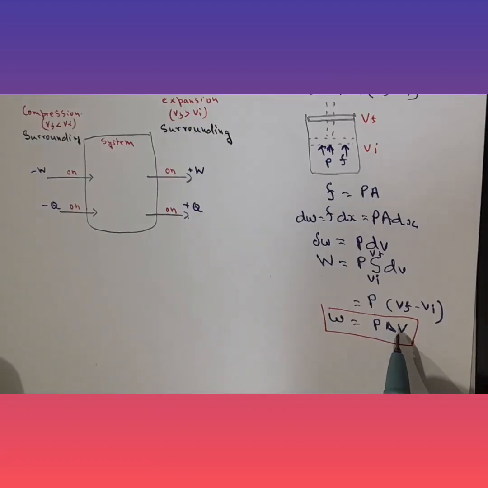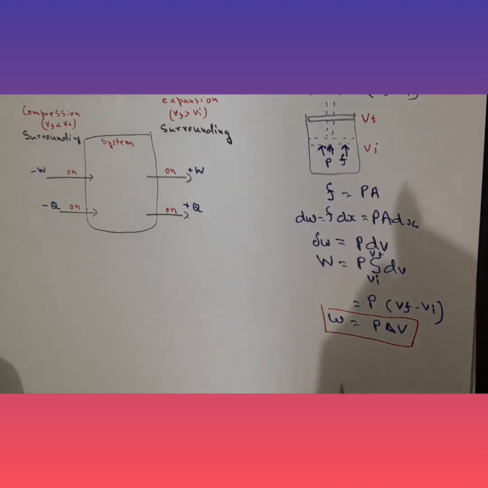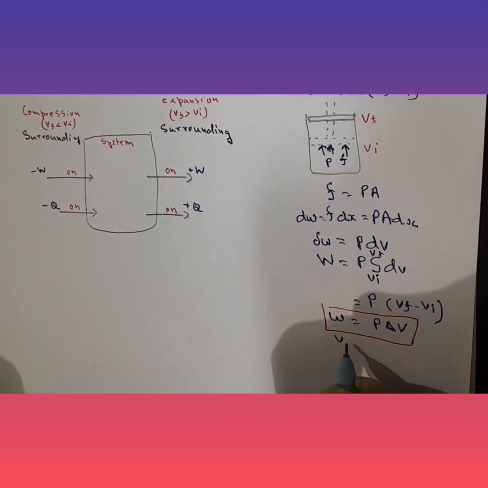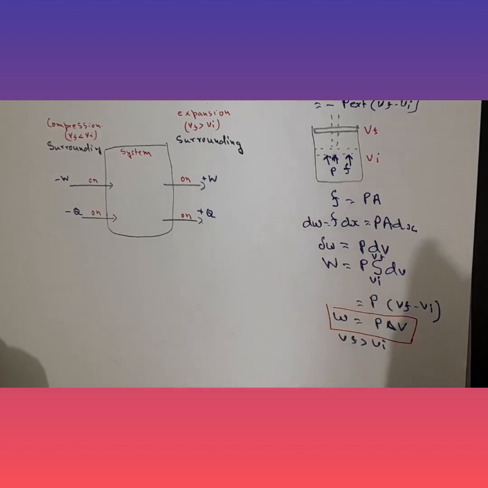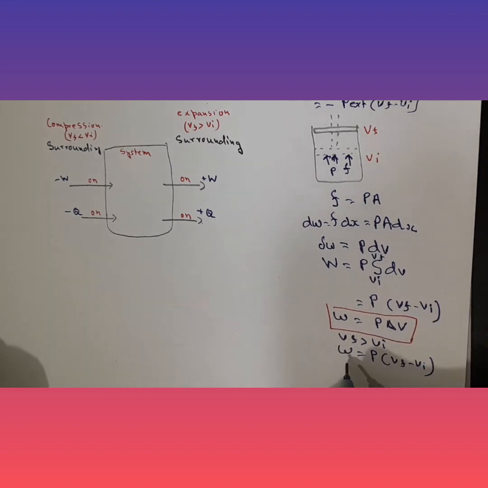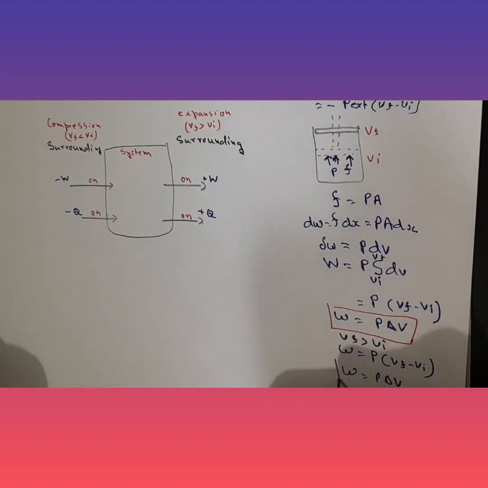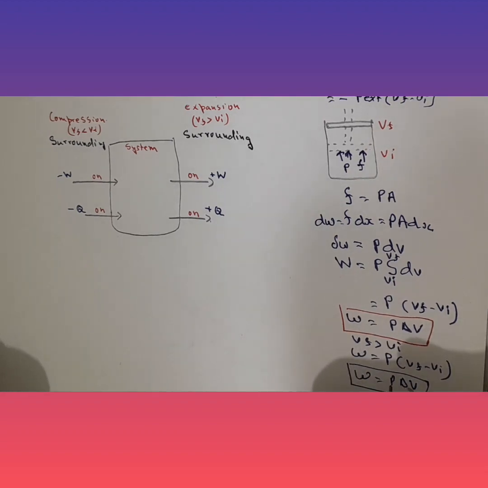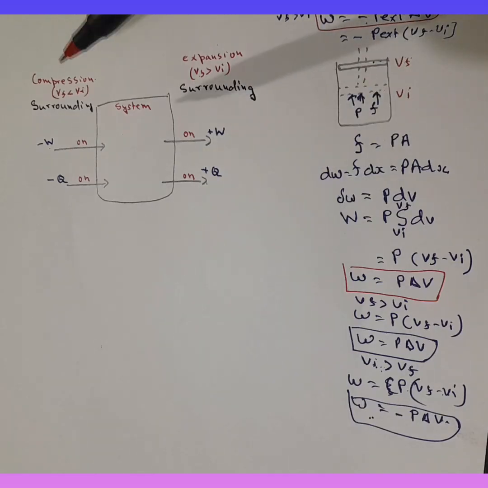Whereas in case of physics, here again Vf is greater than Vi. So again W would be equal to P into Vf minus Vi. Now since Vf is greater than Vi, this also would be positive. So here again the work would be positive. So for expansion, work would always be positive. So this was the state with expansion.